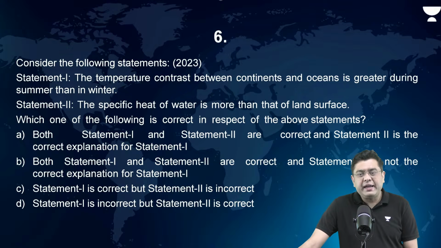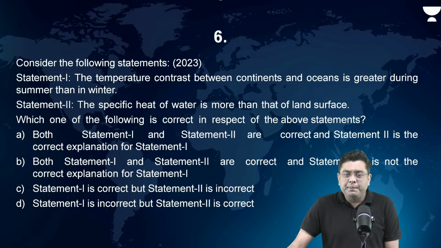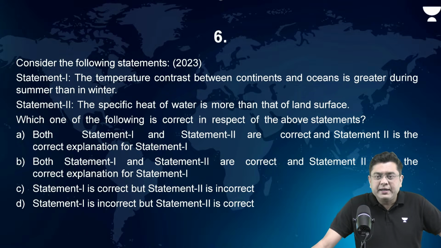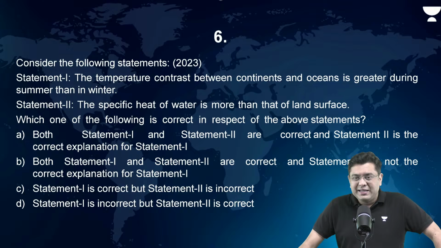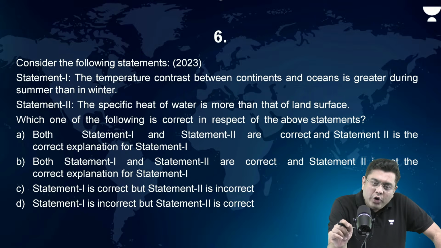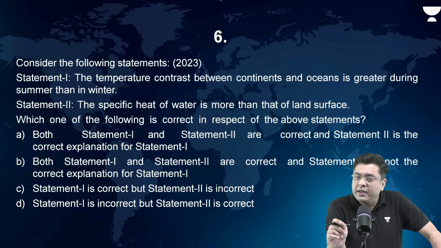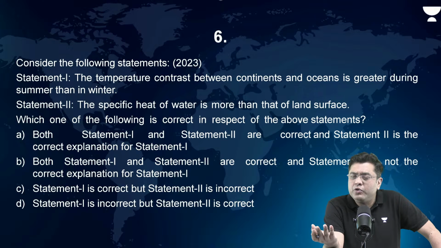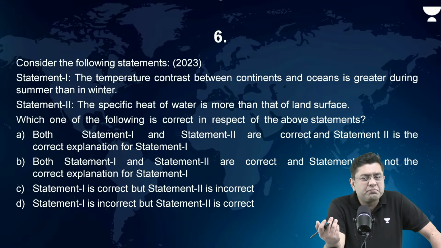Think about it carefully. When you take a look at the first statement, temperature contrast, that is the difference of temperature. It will always be higher in the winter months, not in the summer months. Why? Because during summer months, water will be around 24, 25 degrees Celsius.